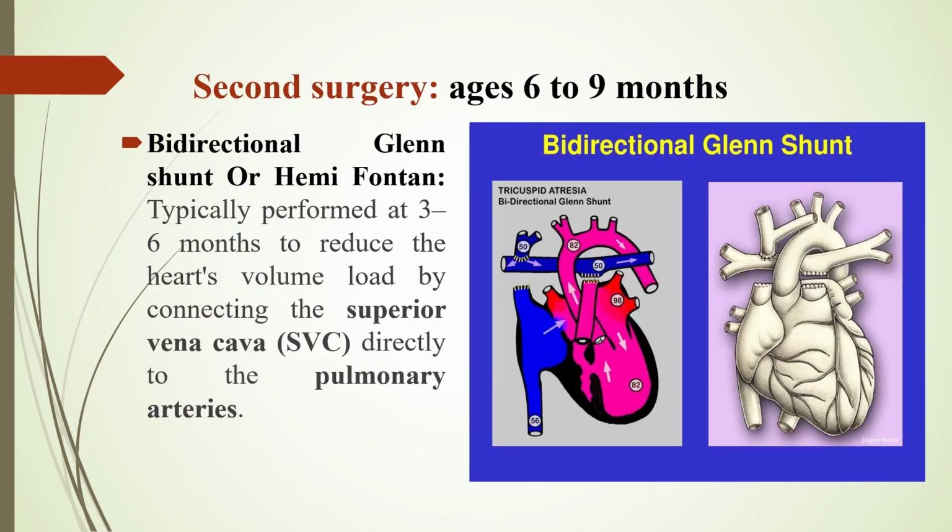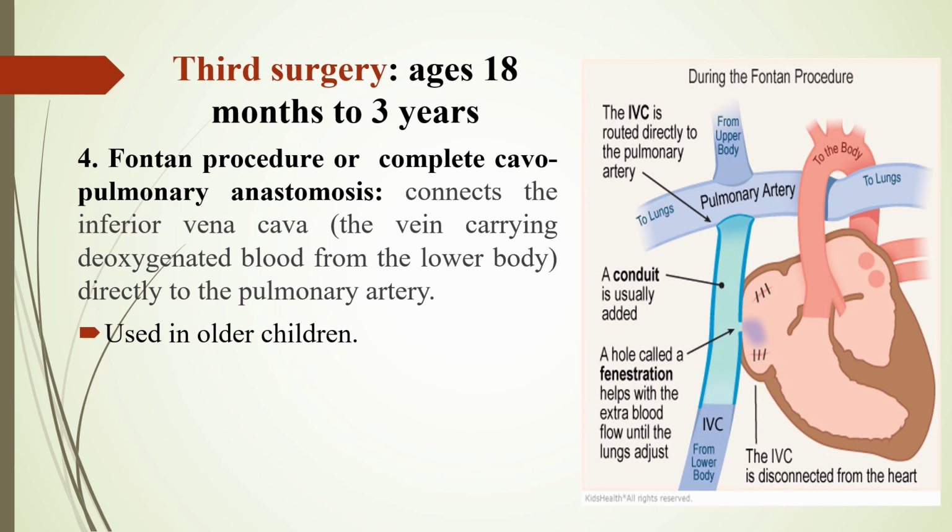Then the second surgery is done between the age of 6 to 9 months by bidirectional Glenn shunt or hemi-Fontan shunting. 6 to 9 मंथ में ये प्रोसीजर किया जाता है। तो ये हार्ट के वॉल्यूम लोड को रिड्यूस करने के लिए किया जाता है। In this there will be the connection between the superior vena cava and the pulmonary artery. अब यहाँ जैसे दिखाया गया है कि सुपीरियर वेना केवा से अपर बॉडी पार्ट से ब्लड कहाँ आता है, हार्ट में आता है। तो ये डायरेक्टली इसकी शंटिंग की जाएगी पल्मनरी आर्टरी के साथ so that the deoxygenated blood will come toward the lung for oxygenation। तो इसमें ये प्रोसीजर किया जाएगा।